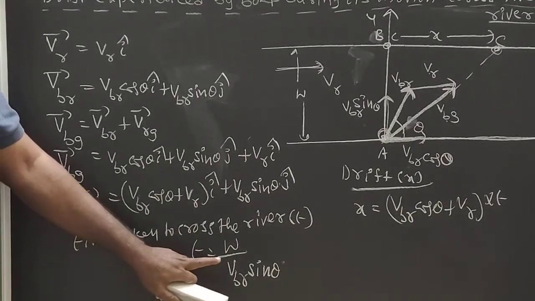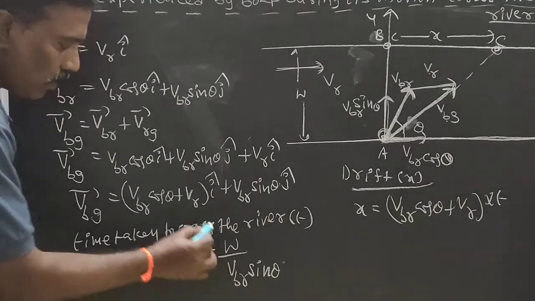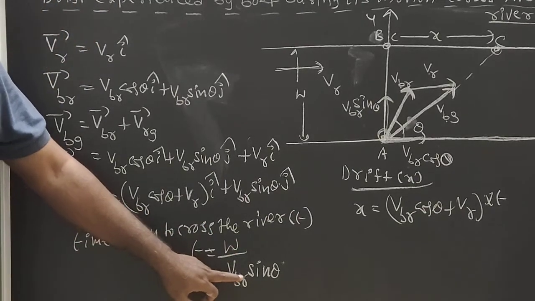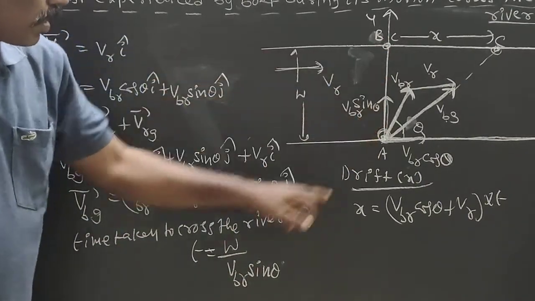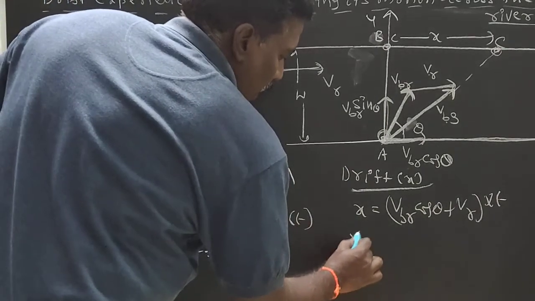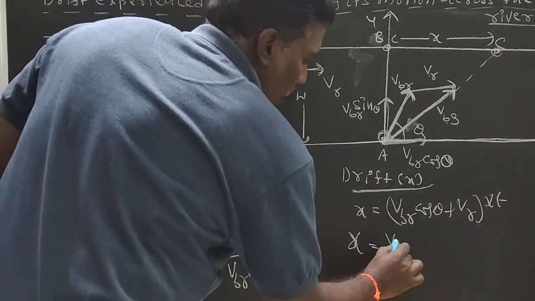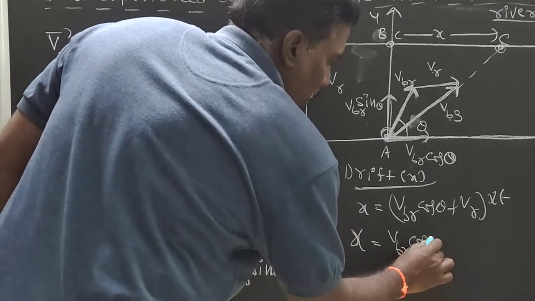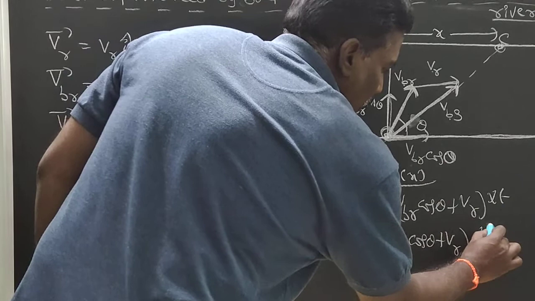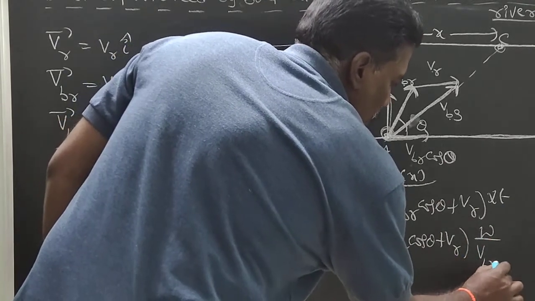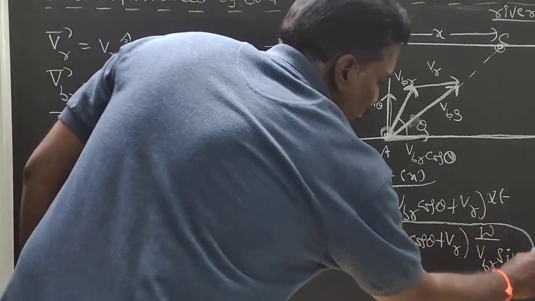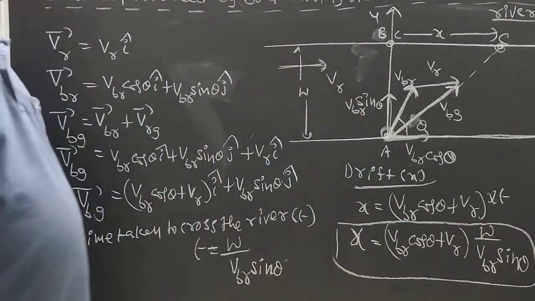Width of the river by component of velocity perpendicular to the river flow, that is V_BR sin theta. So x is equal to (V_BR cos theta plus V_R) into W by V_BR sin theta. This is the drift experienced by the boat.